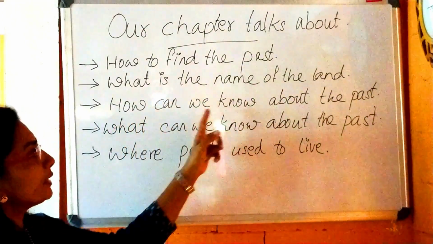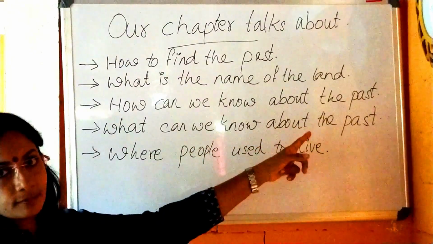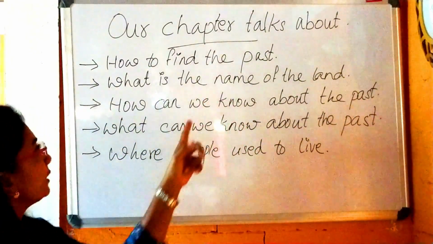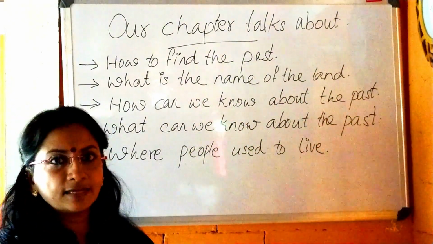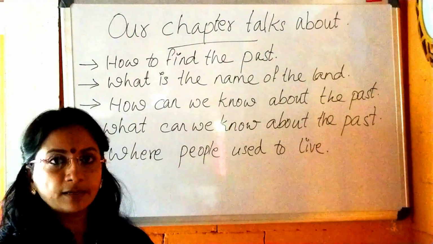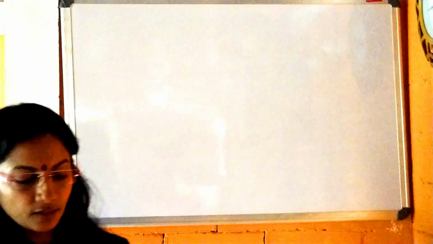Third, how can we know about the past? What can we know about the past? And where people used to live. These 5 points we have to explain from this chapter, and this is only what the chapter talks about. Next, the introduction is coming. So let us start with our first chapter, What, Where, How and When.